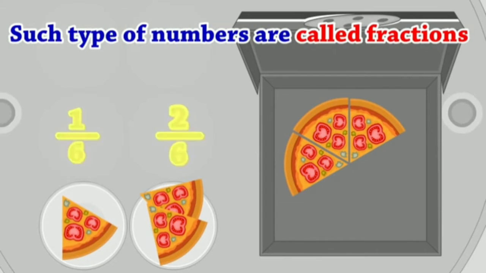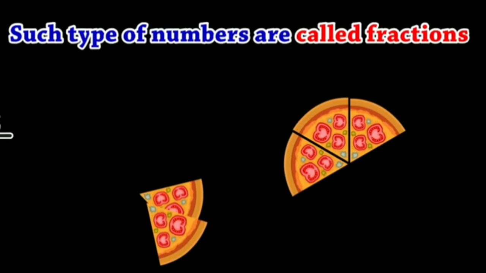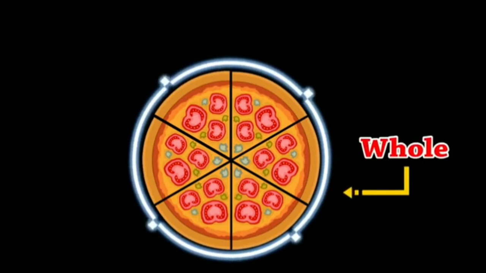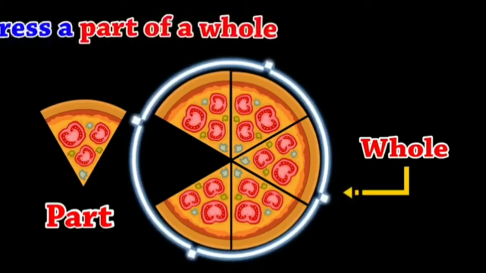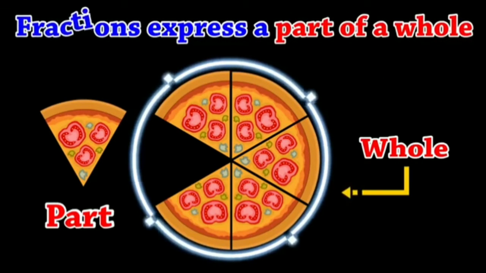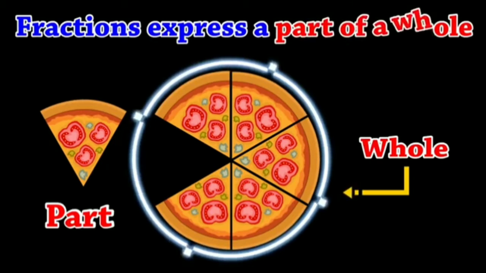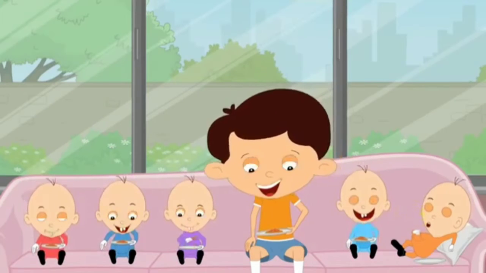So such type of numbers are called fractions. Above there will be a number and a line, and below one number will be there. Such type of numbers are called fractions. Now again coming to the pizza, we all know this pizza is a whole. Next, this one is a part of the whole. So fractions express a part of a whole. Part of a whole is nothing but what is called a fraction.